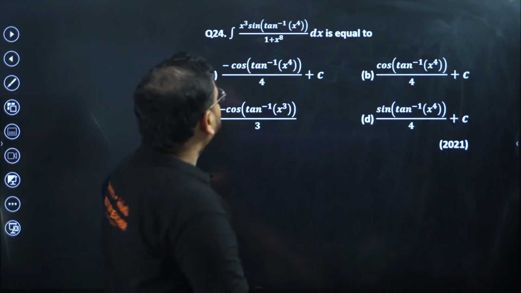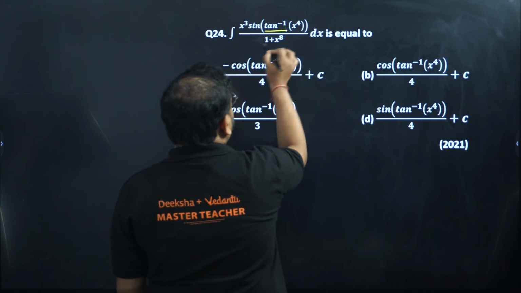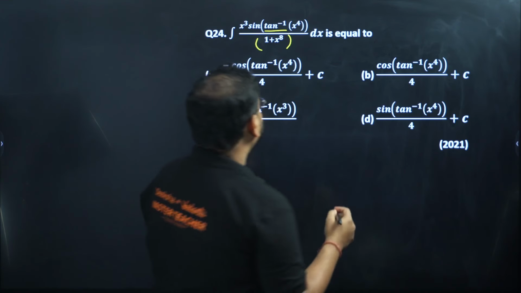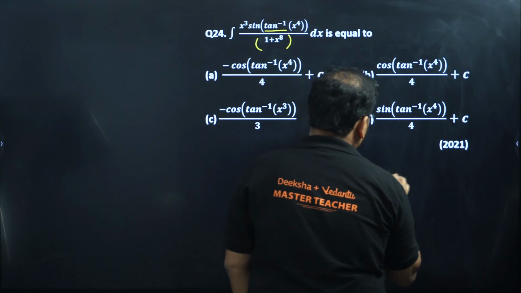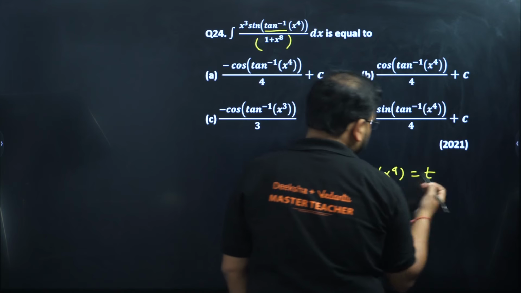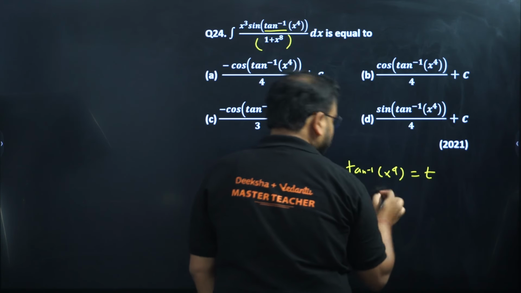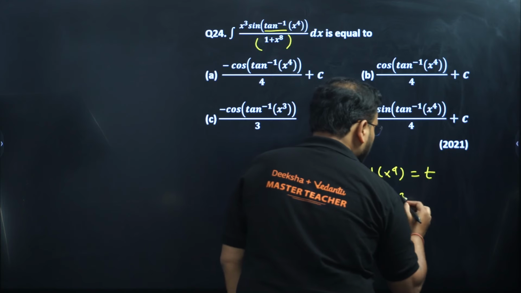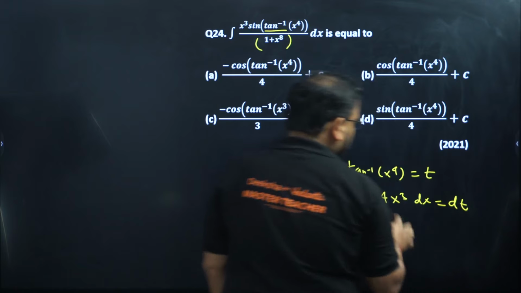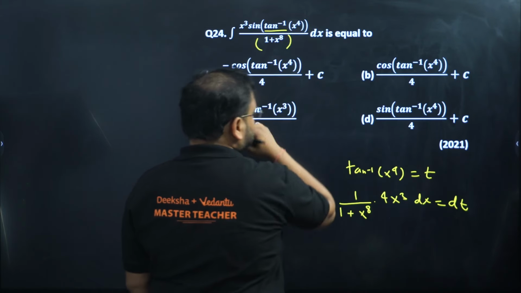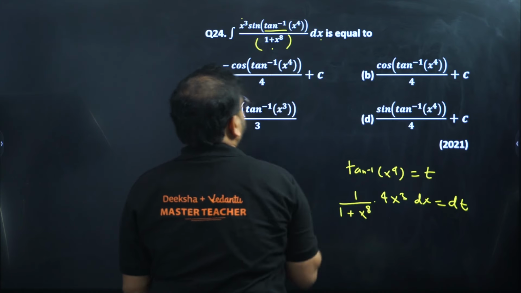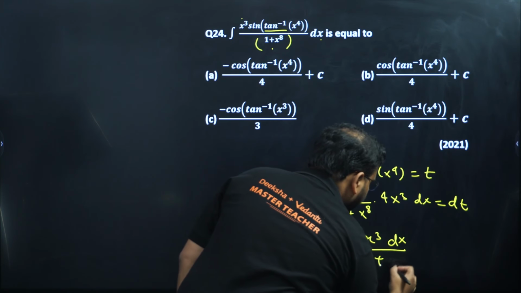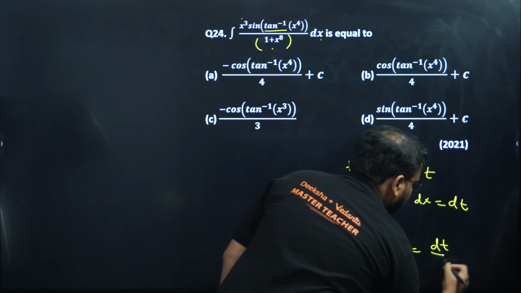Check. Okay. So of course you can see there's a tan inverse and there is 1 plus x power 8. So clear understanding, that is my substitution. Tan inverse of x power 4 as t, derivative will be what? 1 upon 1 plus x power 4 the square, so 1 plus x power 8, and derivative of x power 4 by chain rule, so 4x cube dx equals dt. I don't want 4 over here, because I have x cube, I have this and I have this. So let me write this as x cube dx upon 1 plus x power 8. This will be dt by 4.